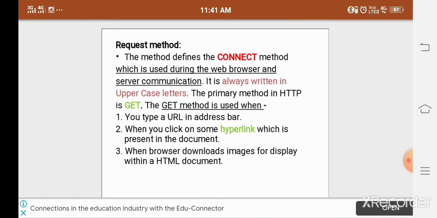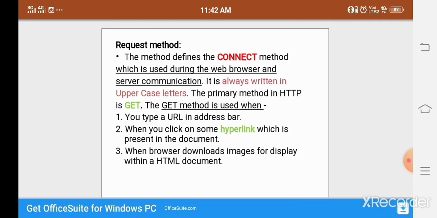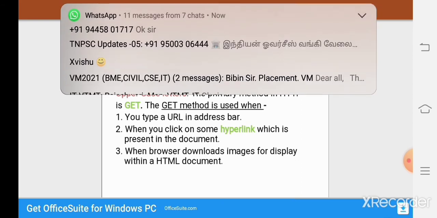Hyperlink means a place in an electronic document or computer that is connected from one electronic document to another. So a hyperlink means the web page has multiple functions or multiple buttons. If you click one button, it connects to another page, right? It opens the new page. It is called a hyperlink. And also when the browser downloads the images for displaying with the HTML document. When we are browsing the images, they are also displayed with the HTML documents. Okay, understand now?